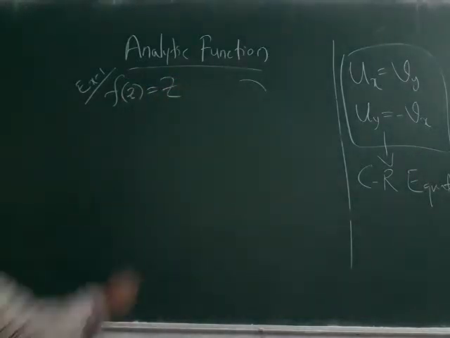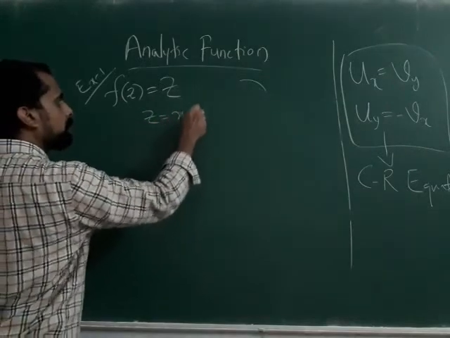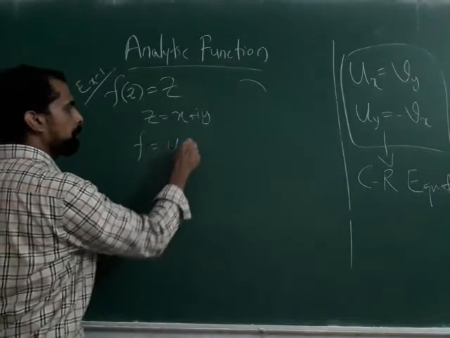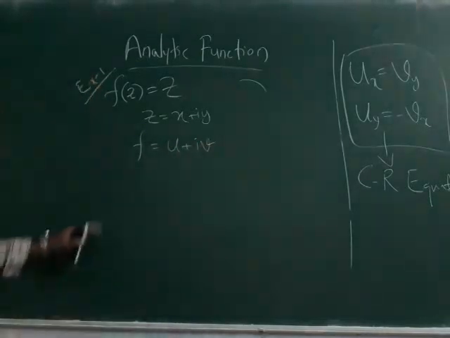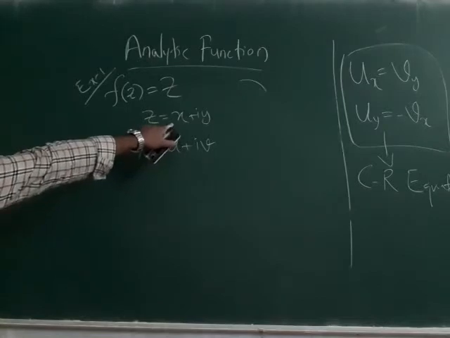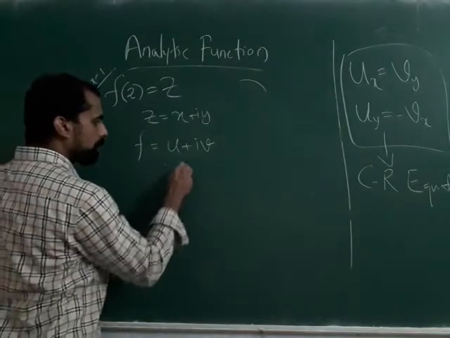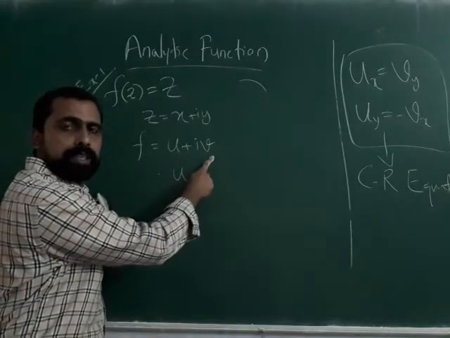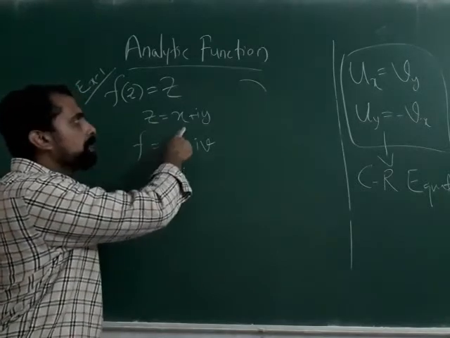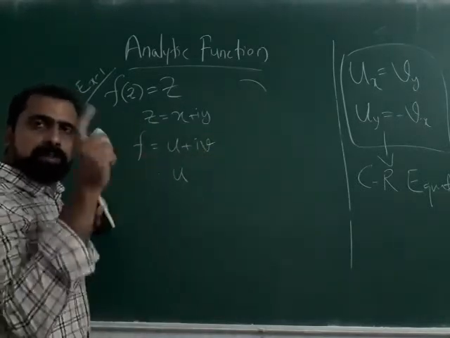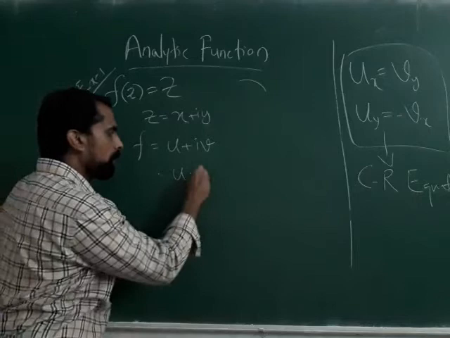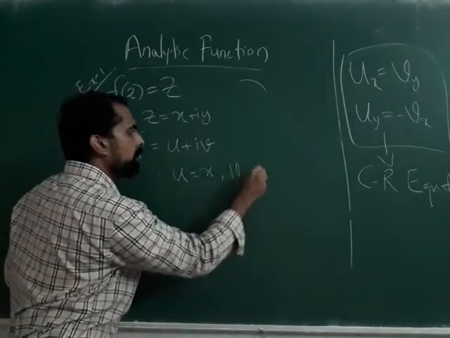Then z is equal to x plus iy. Then what about f? f is equal to u plus iv basically. So here, what is u? u is x. Any complex function you can write in the form u plus iv, and the complex variable is x plus iy. So our complex function that is given is z itself. So you write u is equal to x and v is equal to y.